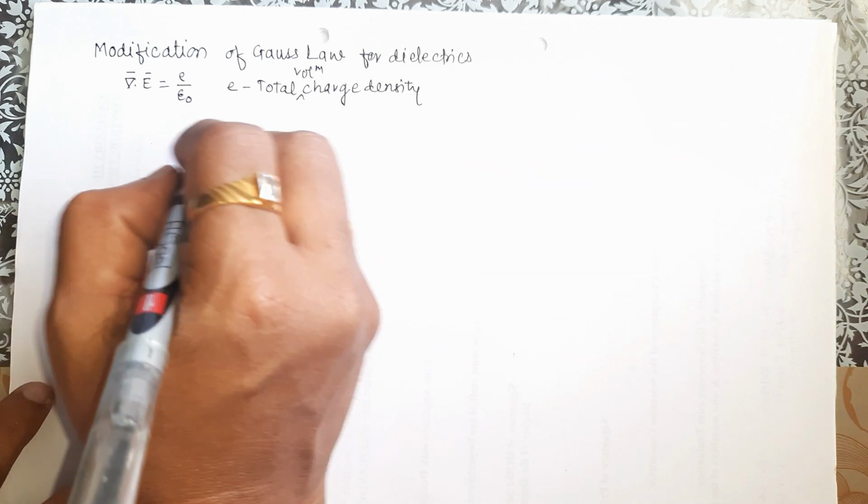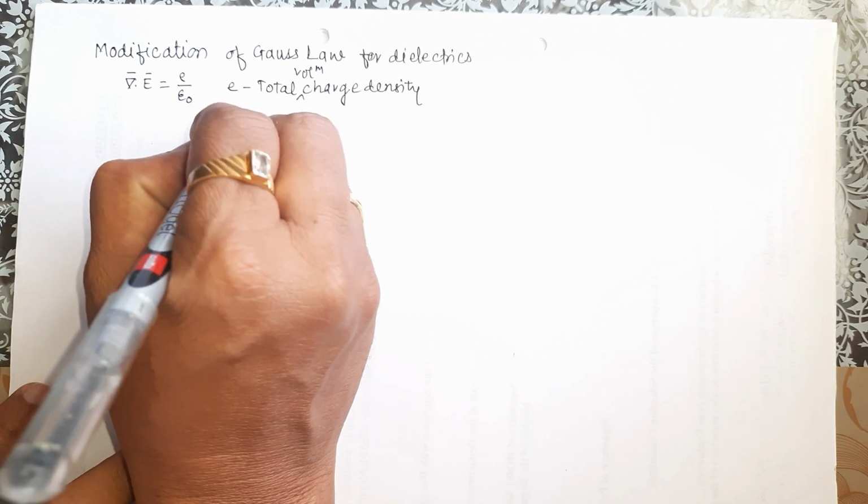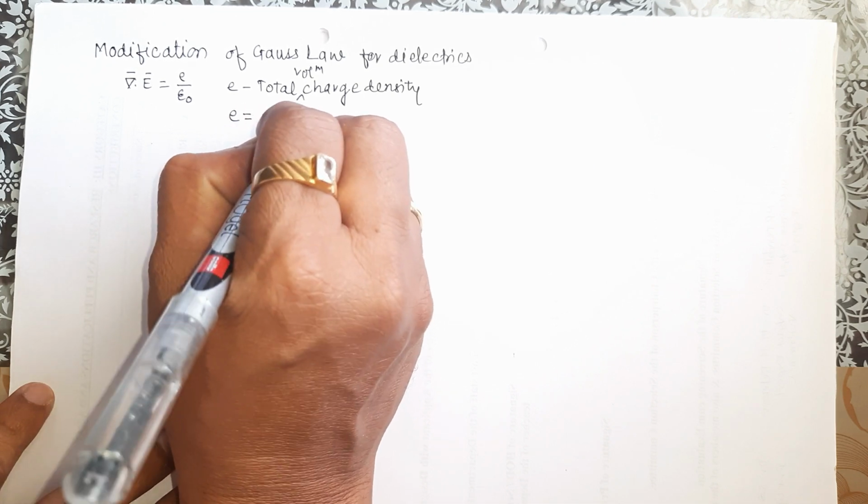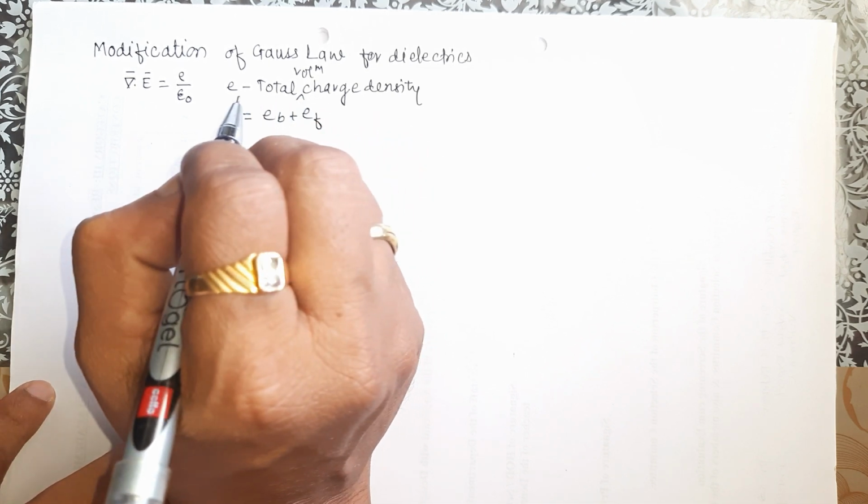Now here we can replace rho is equal to rho b plus rho f.